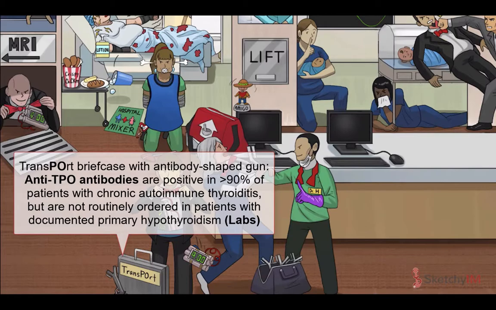Anti-TPO antibodies are not routinely ordered in patients who already have documented primary hypothyroidism because virtually all of them have chronic autoimmune thyroiditis. So it'd be telling us something we already know. That's how common Hashimoto's is in iodine sufficient countries.